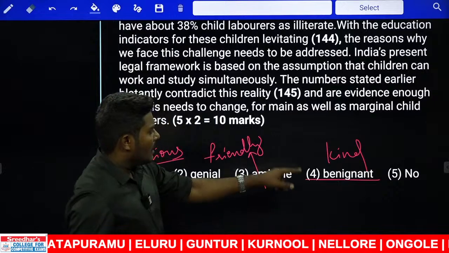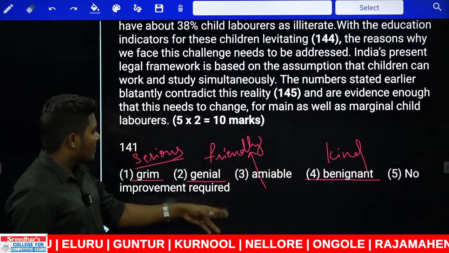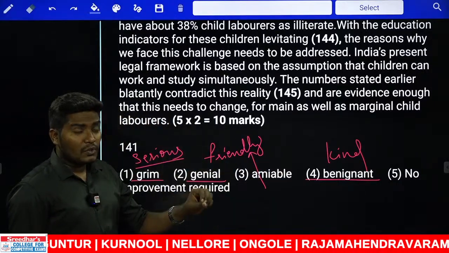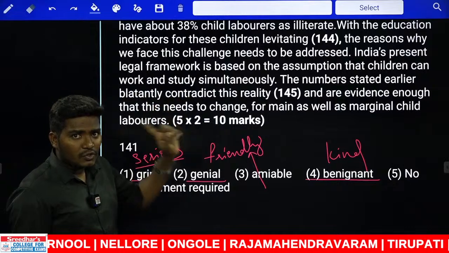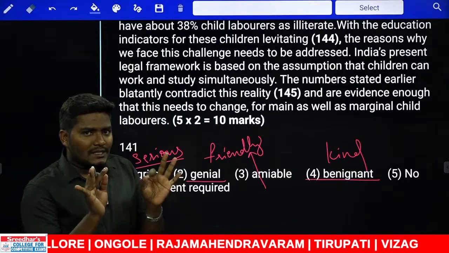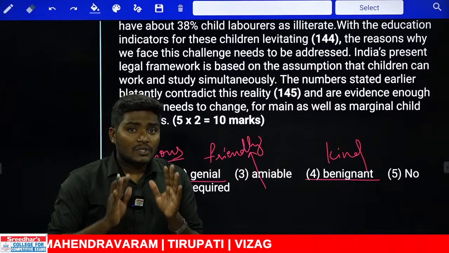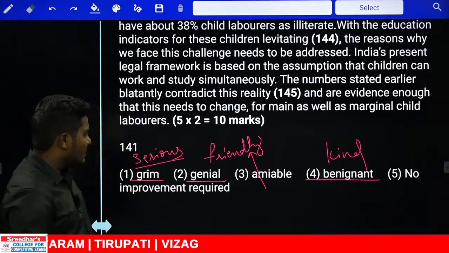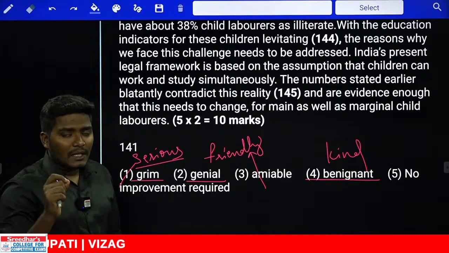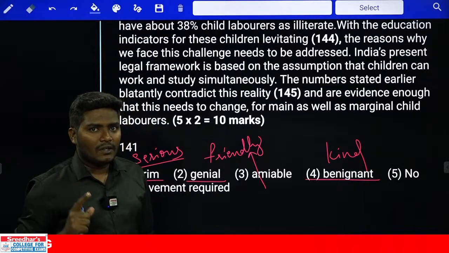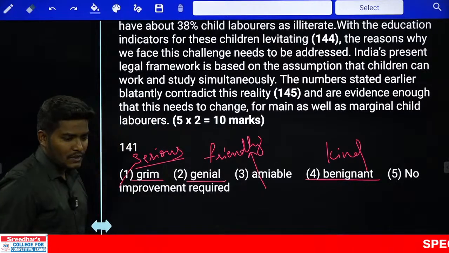As you can see, benignant, amicable, amiable, genial, all these words are positive words. At the same time, assuaging is also a positive word. We are looking at some situation which should be taken immediate care of. This is a serious condition. That is nothing but grim reality. That means a serious reality which is there in our society. Answer comes with the first one.